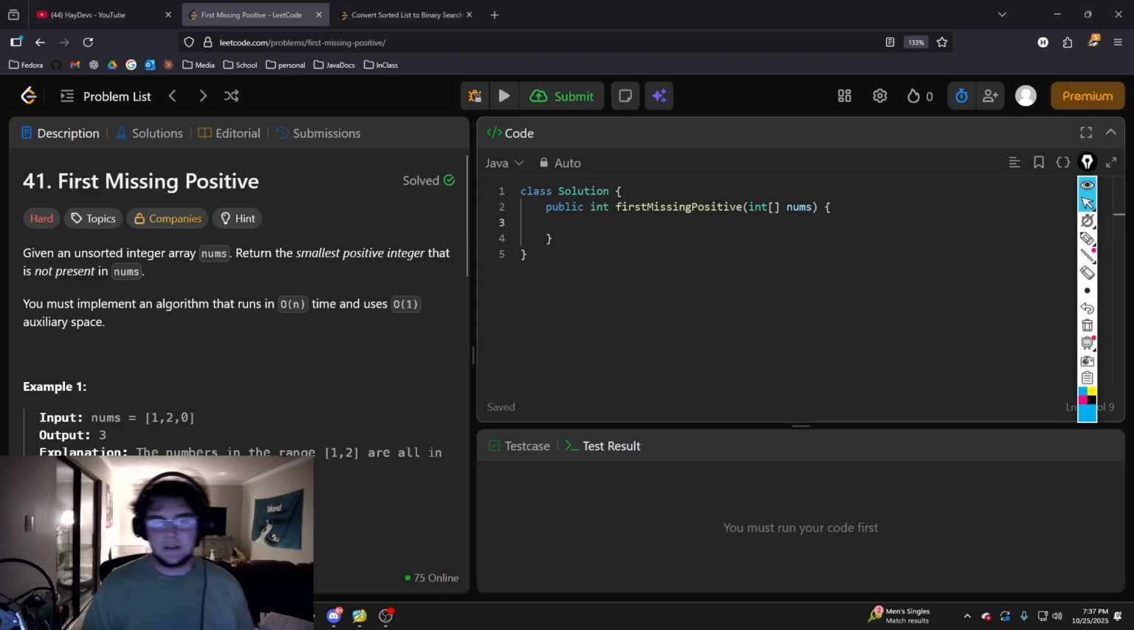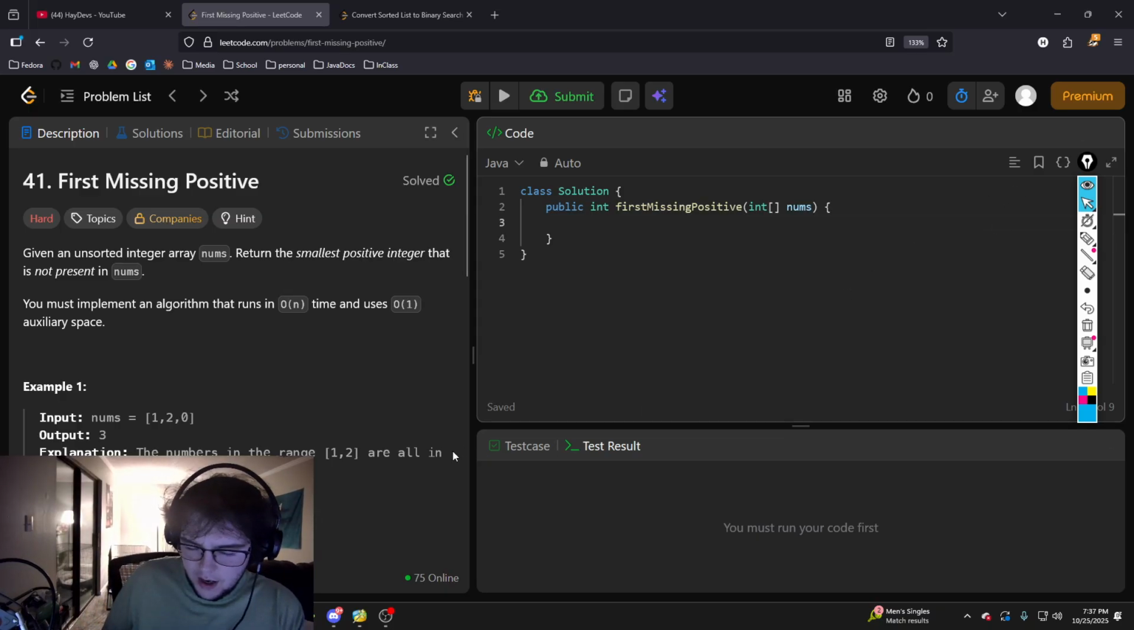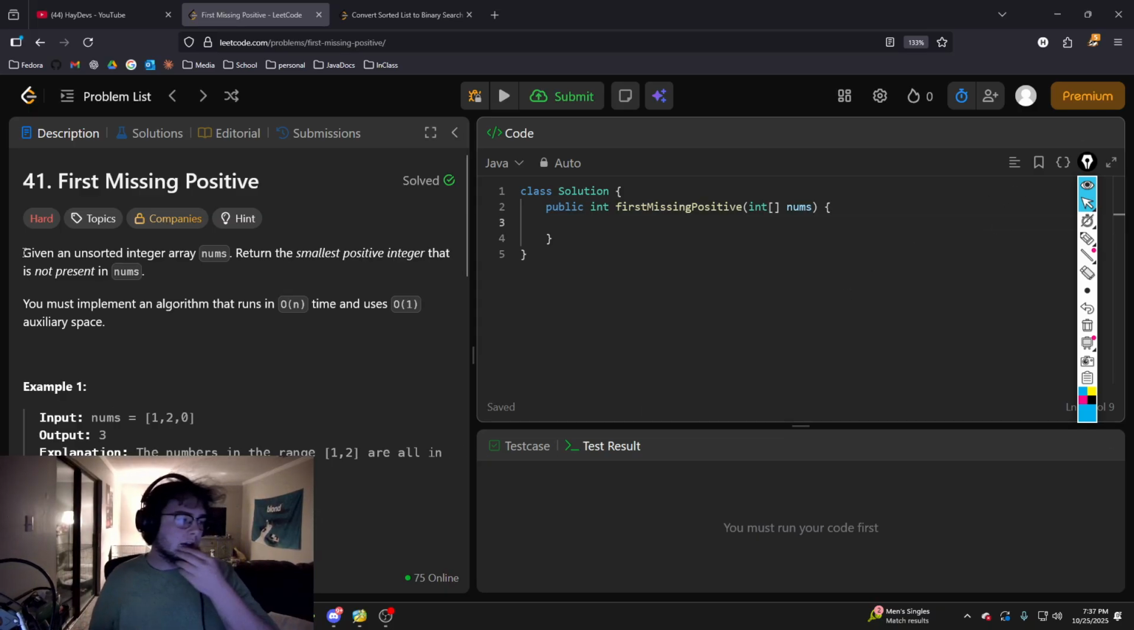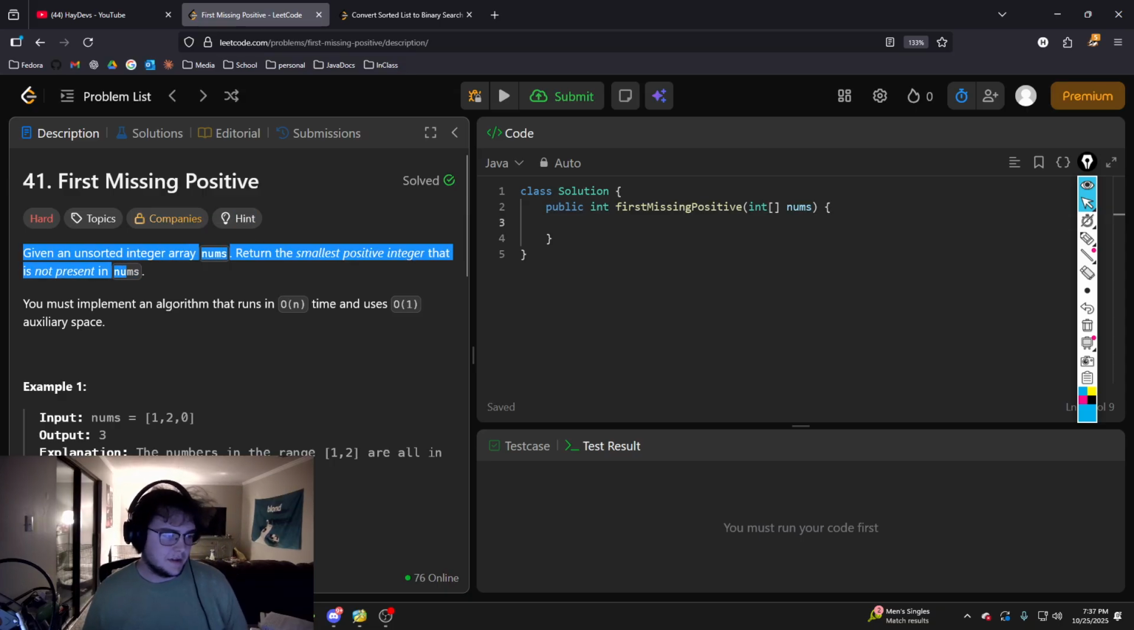So the next problem is the first missing positive. Given an unsorted integer array nums, return the smallest positive integer that is not present in nums. You must implement an algorithm that runs in O of n time and uses O of 1 auxiliary space.